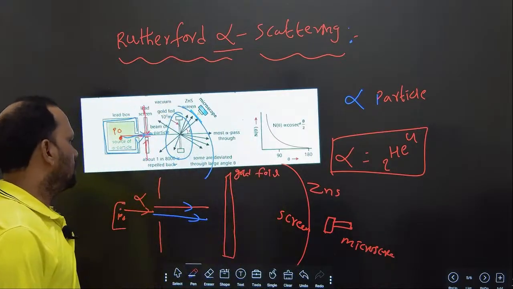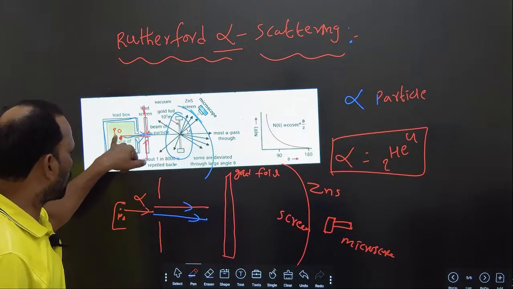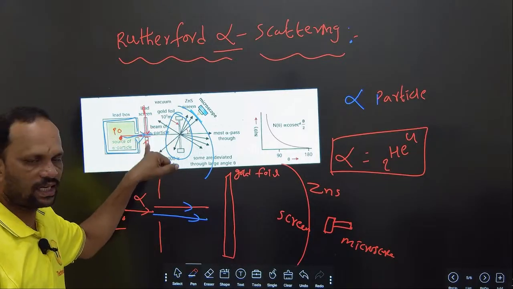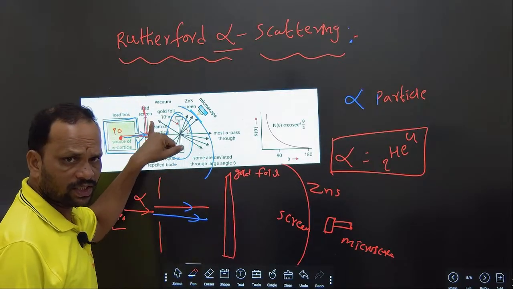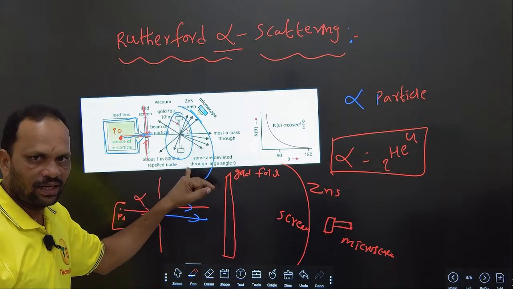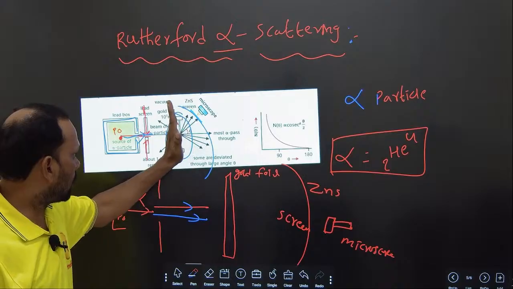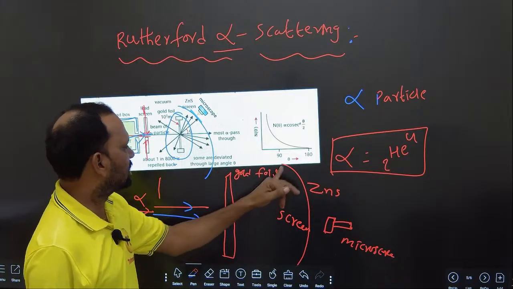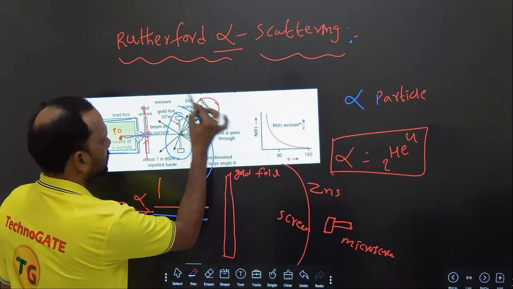Right. So this is the arrangement. So what are the things here? There is a polonium source, which emits the alpha particle, and there is a lead screen, which controls the deviation of the alpha particle, and there is a gold foil screen. Behind this gold foil layer there is a zinc sulfate screen, and the last one is a microscope.